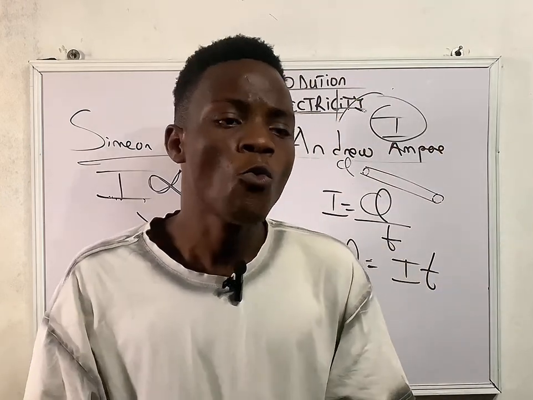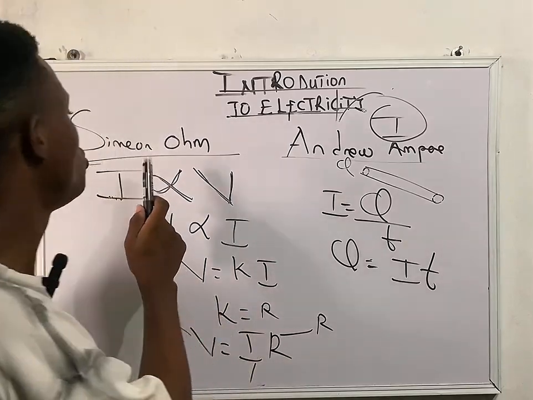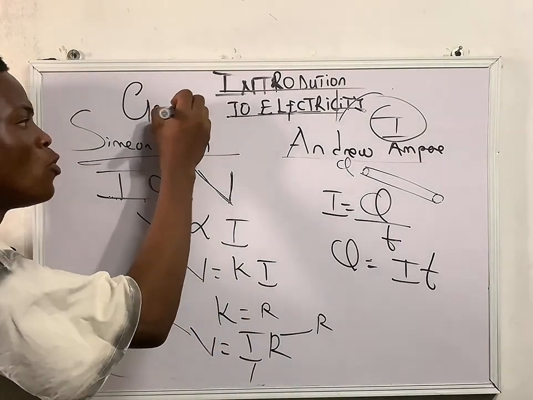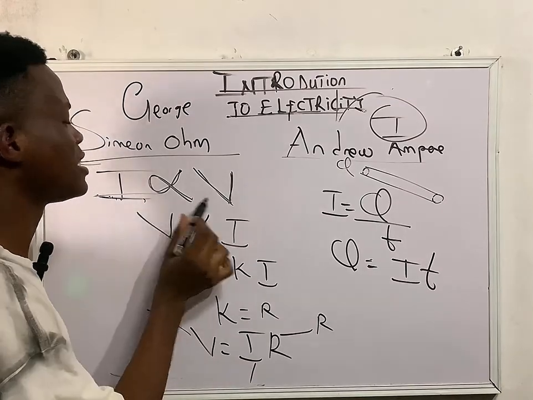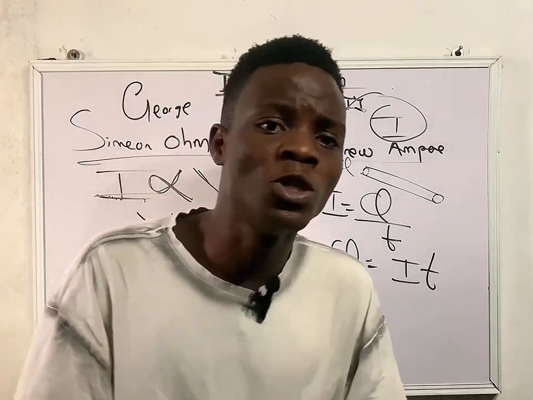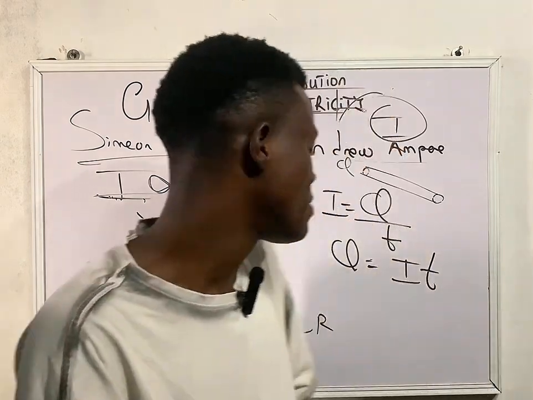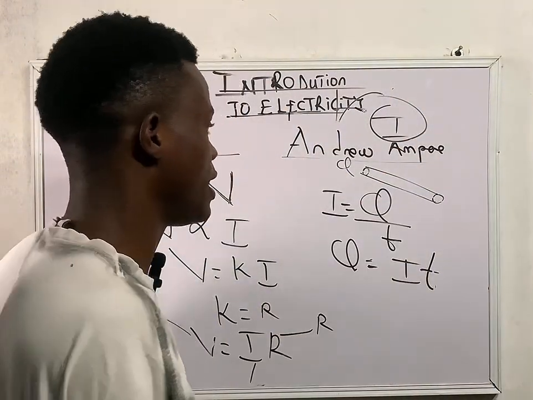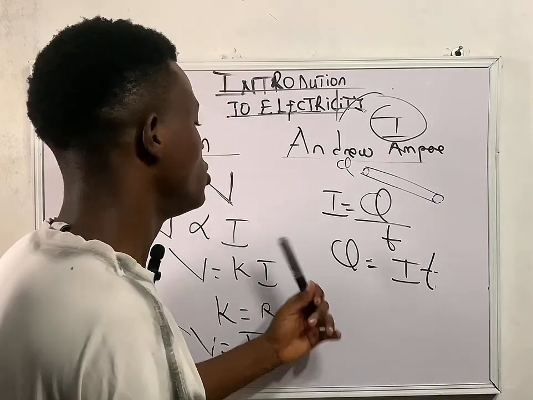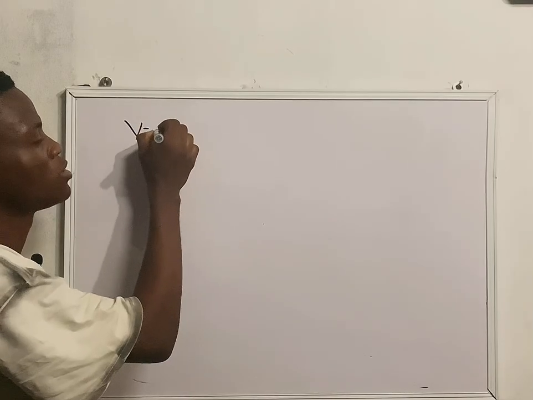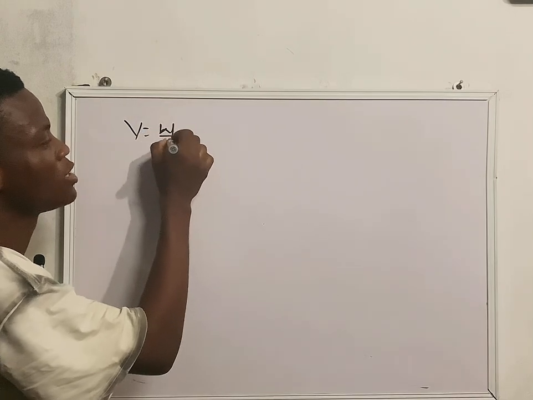From that place, we move to Georg Simon Ohm, who was talking about how the current passing through a metallic conductor is directly proportional to voltage. From that place, we have V equal to I R, and here we have André-Marie Ampère. So now let's try to combine all these equations together. V is equal to W over Q, right?